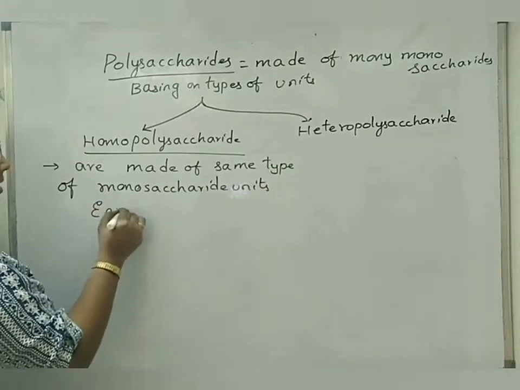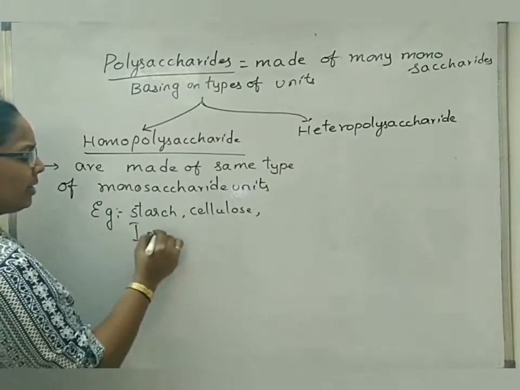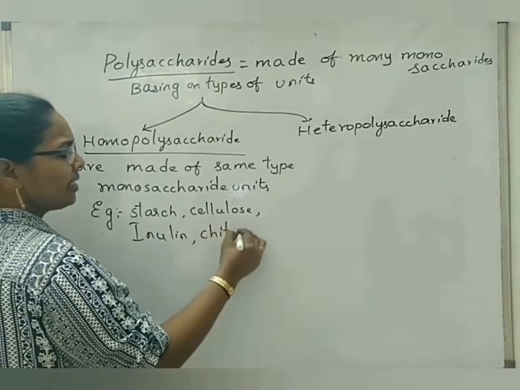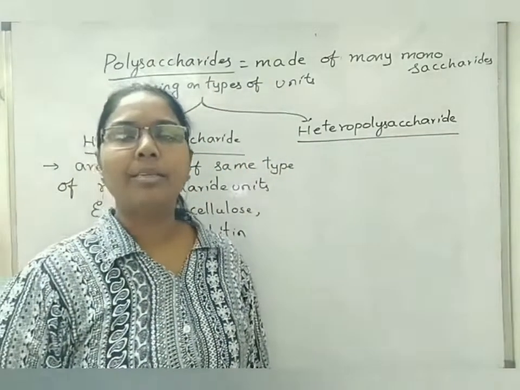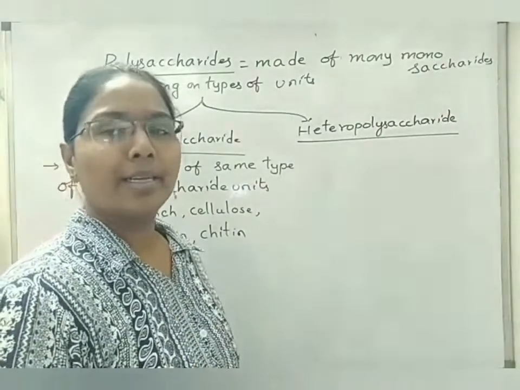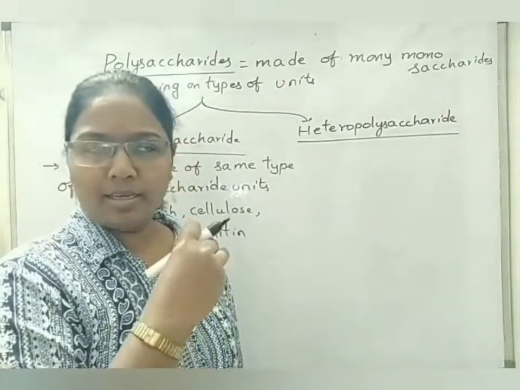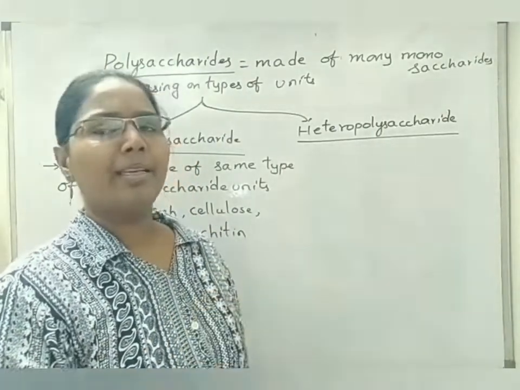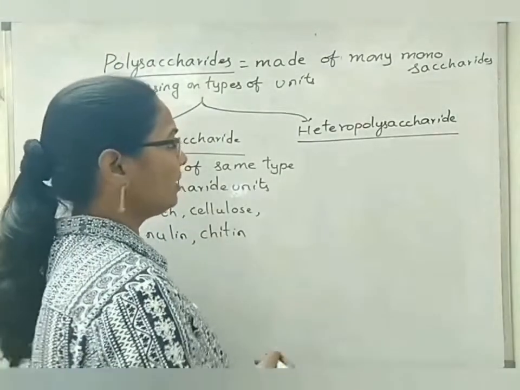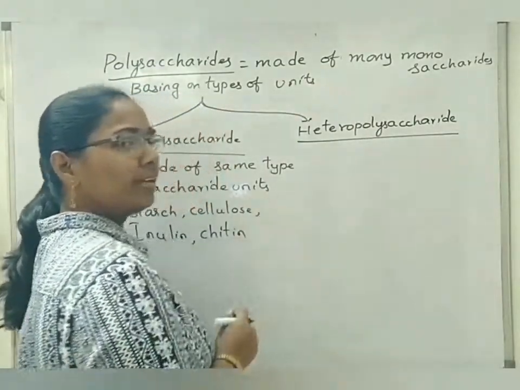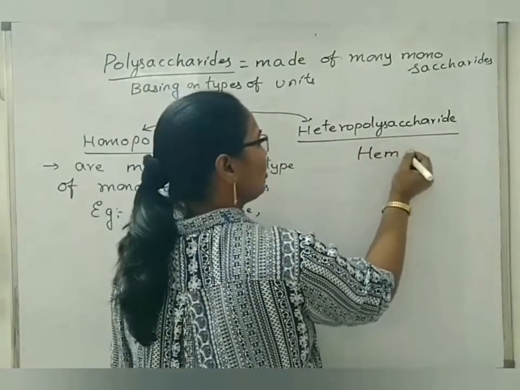We can take examples like starch, cellulose, inulin, chitin, etc. Under heteropolysaccharide, when we are reading about plant anatomy, under parenchyma, we read that the cell wall of parenchyma has hemicellulose accumulations. There, hemicellulose exists in a complete layer form, and many hemicelluloses form one cell wall. So we call it a polysaccharide there. But in case of hemicellulose, if you take one unit, then we read that as an example under oligosaccharide. So here we will take hemicellulose as an example.